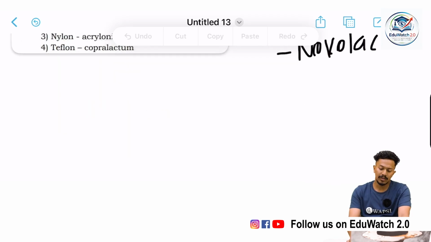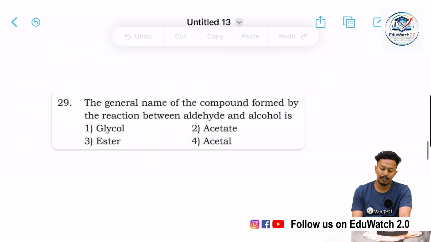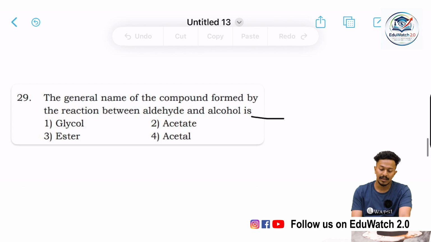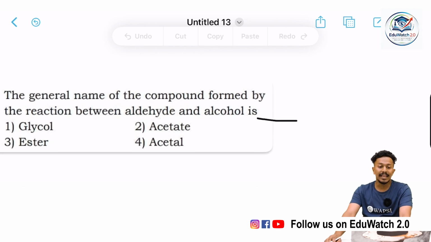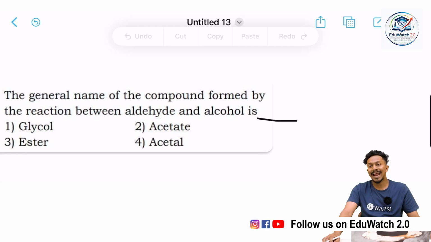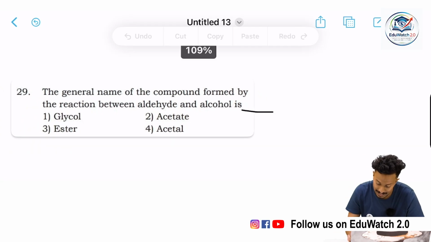Moving on to the next question. The general name of the compound formed by the reaction between an aldehyde and an alcohol. On reaction of an aldehyde and an alcohol, we get an acetal.